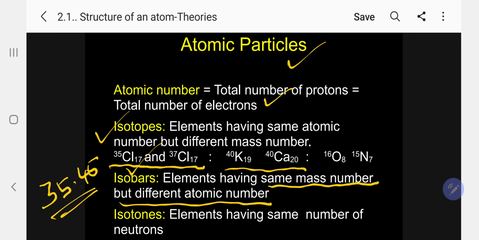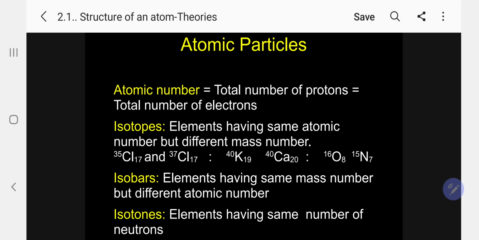Then what are isotones? Elements having the same number of neutrons. How do we get the proton, electron, neutron difference? Suppose you want to know the neutron number: neutron equals mass number minus proton number. Mass number minus proton number will give the neutron number. So isotones are elements having the same number of neutrons.